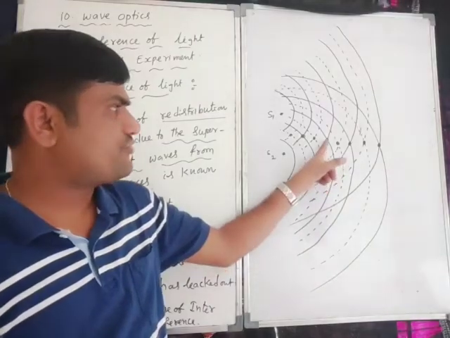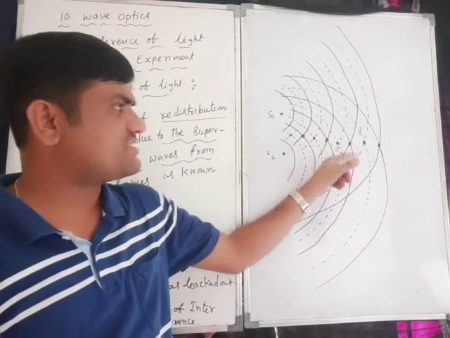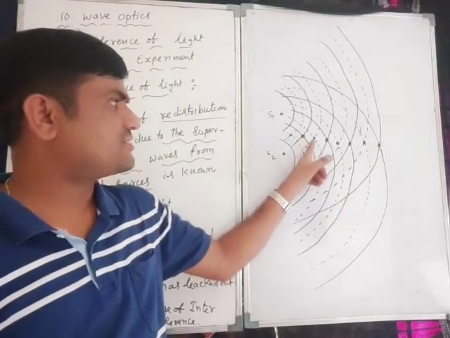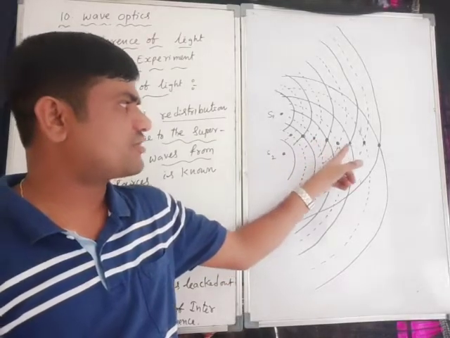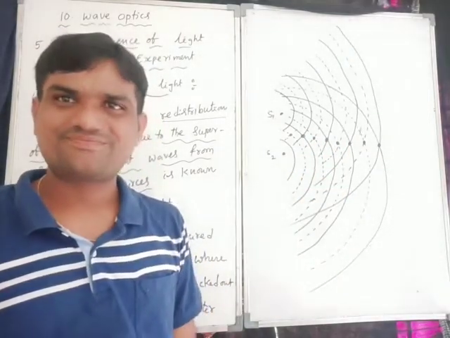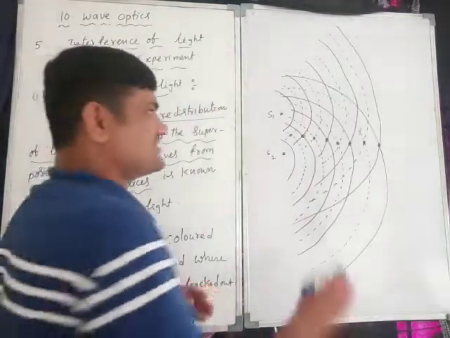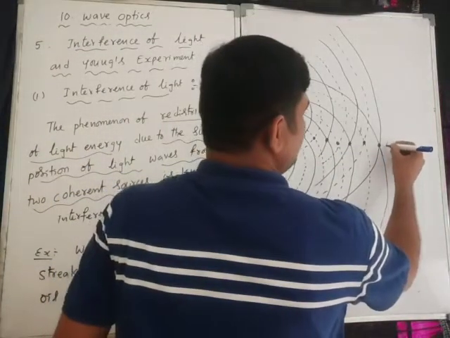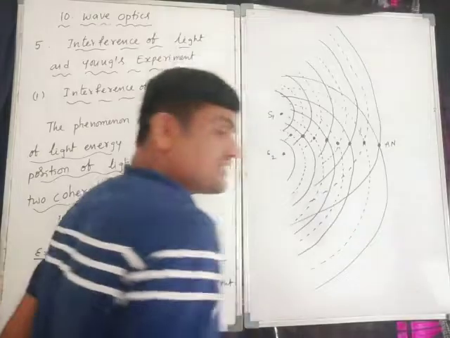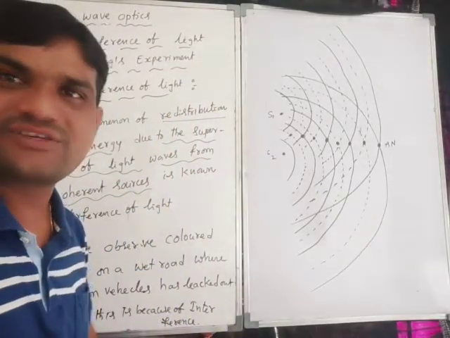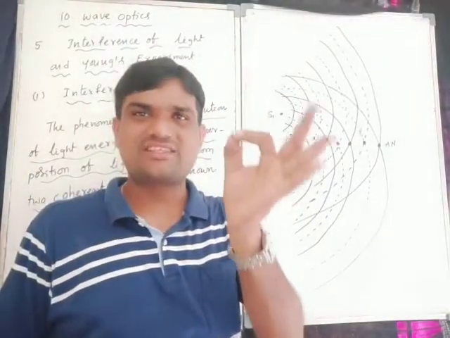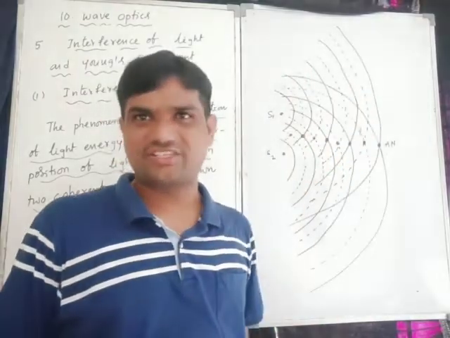So this wavefront and this wavefront: dotted, bright, dotted, dark, bright, dark, bright. These points we can call antinodes. What is that? Antinodes. Here we will consider the maximum intensity region.